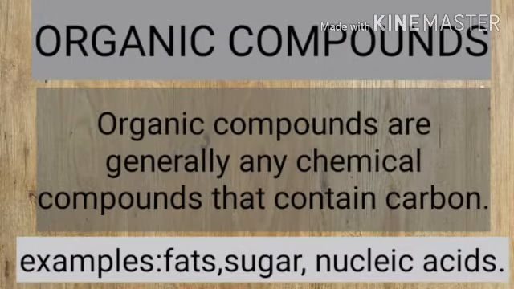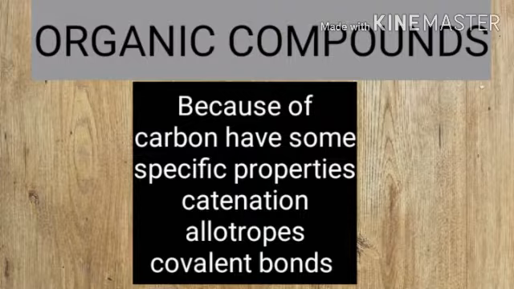And next one, organic compounds. Organic compounds are generally any chemical compounds that contain carbon. For example, fats, sugar, nucleic acids. Okay, why do organic compounds deal with only carbon? Because carbon has some specific properties. They are catenation, allotropy, and covalent bonds.